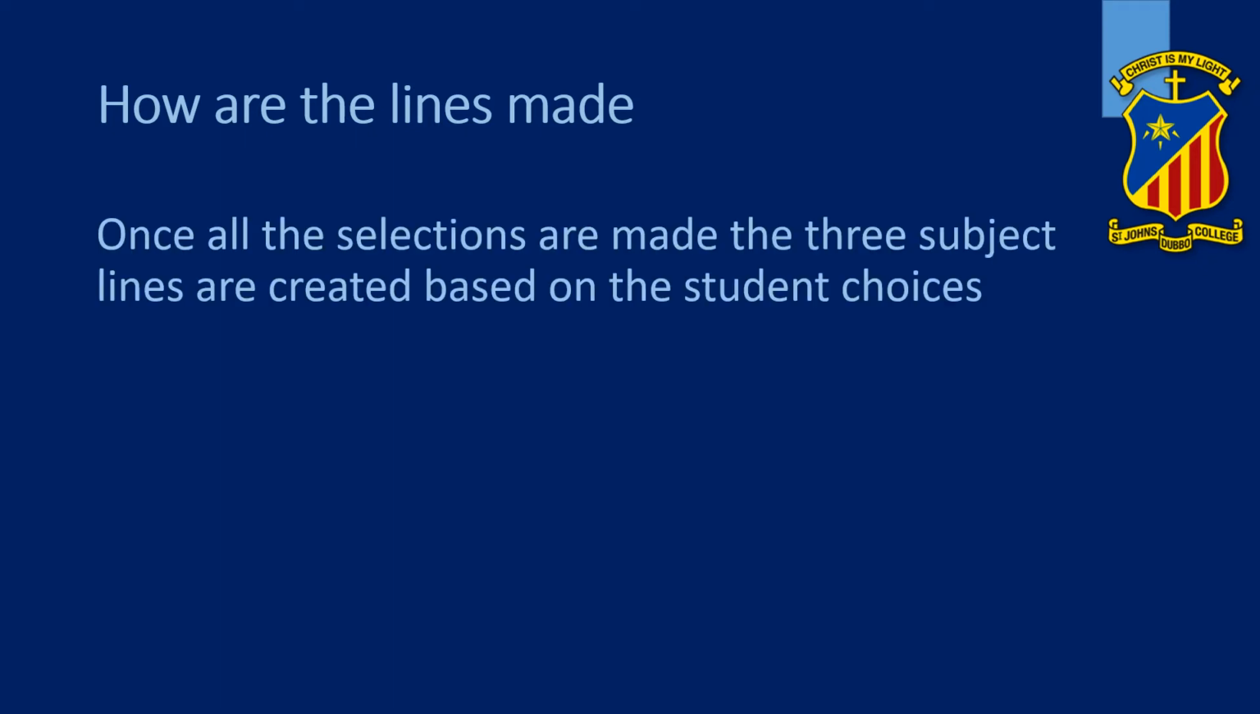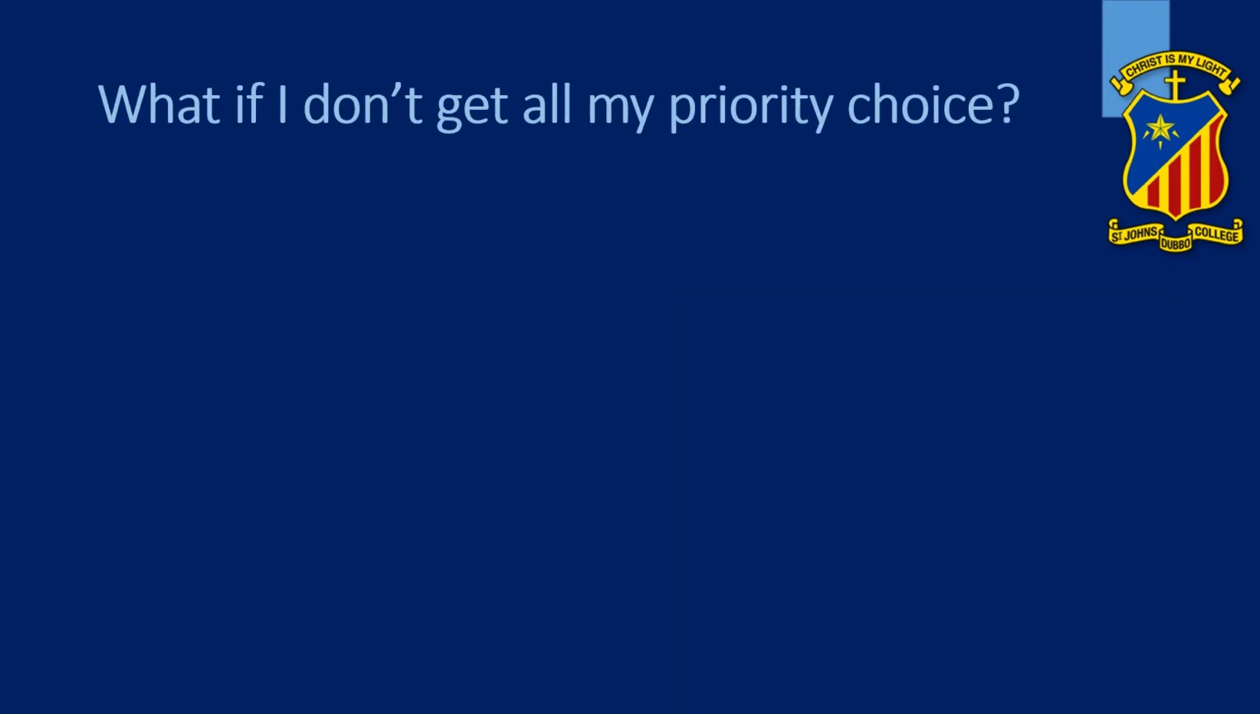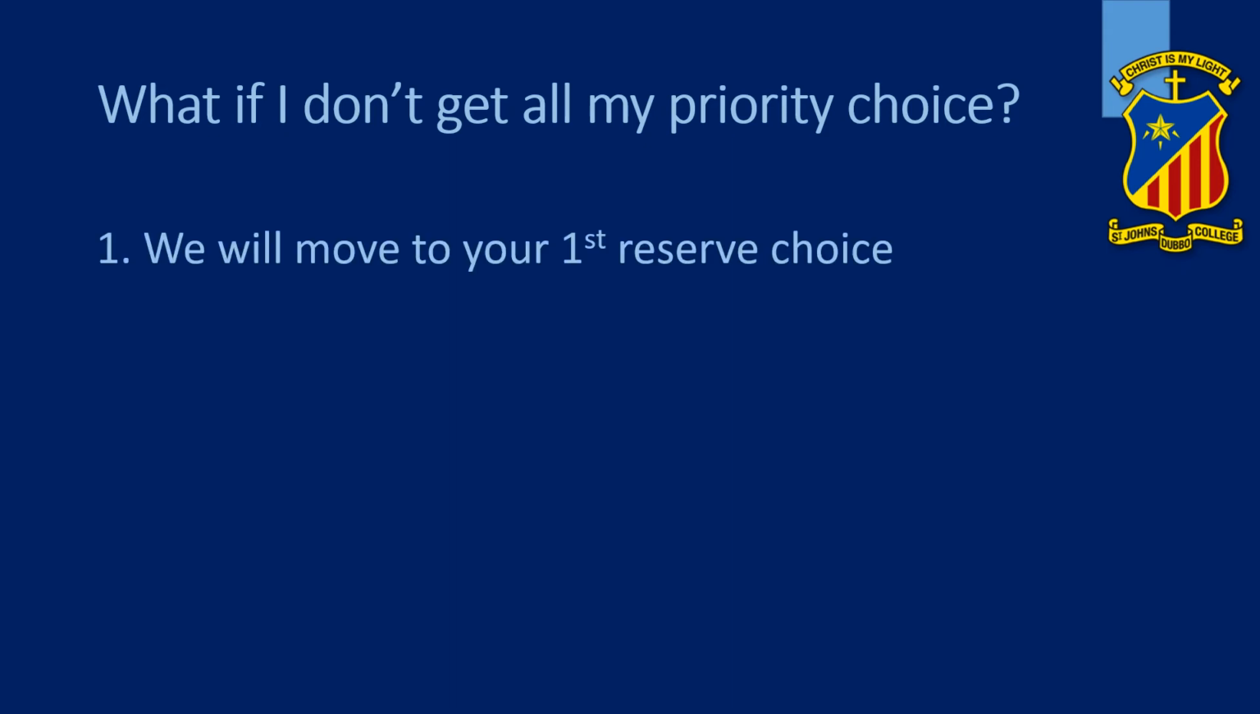How are the lines made? Once all the selections are made, the 3 subject lines are created based on student choice. And this is really important to understand. We don't sit there and make them up. We go through and use all the choices you made, so that where possible, every student can get their 3 electives. And that's our aim, to try and prioritise the courses and the lines so every student can get their choices. But what if you don't get all your priority choices?